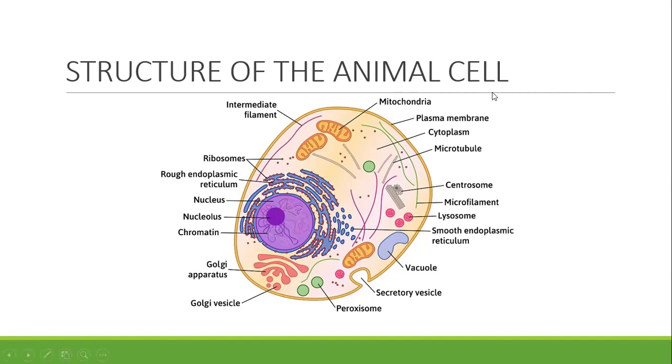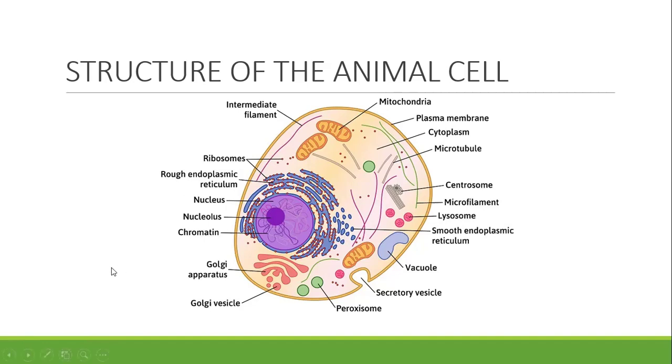So in our diagram here, we started with the cell membrane, which we call the plasma membrane here. After that, we have our mitochondria, we have our nucleus, which is very big here, consisting of the nucleolus and the chromatin. Then also we have our ribosome, we have the rough endoplasmic reticulum, and similarly the smooth endoplasmic reticulum, just as you can see in the plant cell. Then here we have a vacuole that is characteristically smaller than what we have in the plant cell. Then we have our other components of the animal cell.